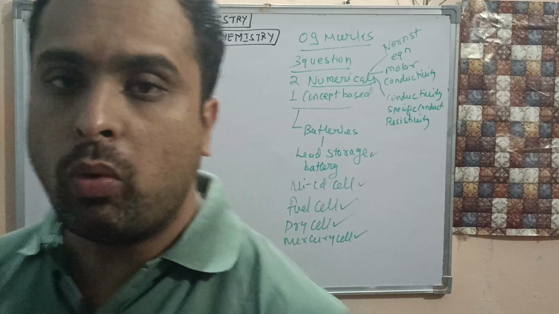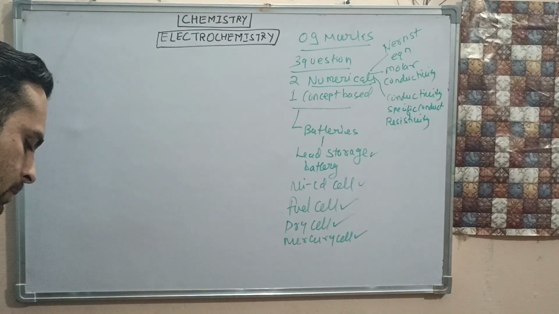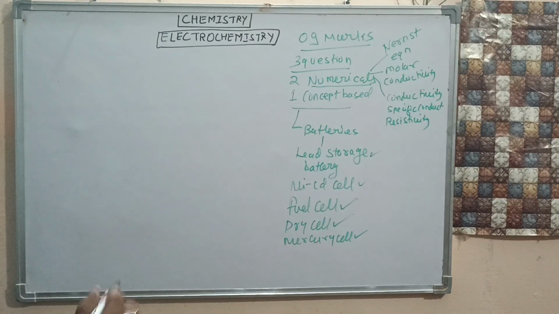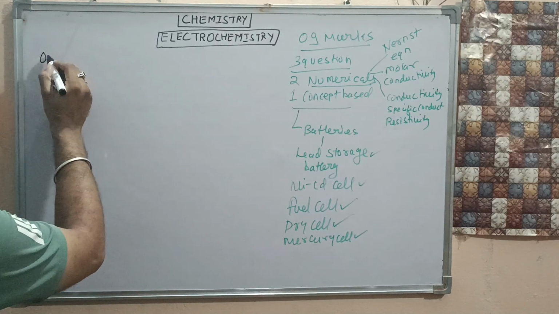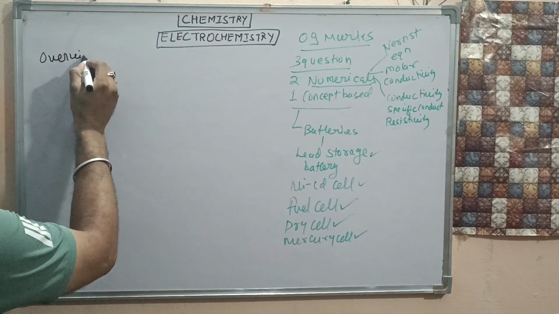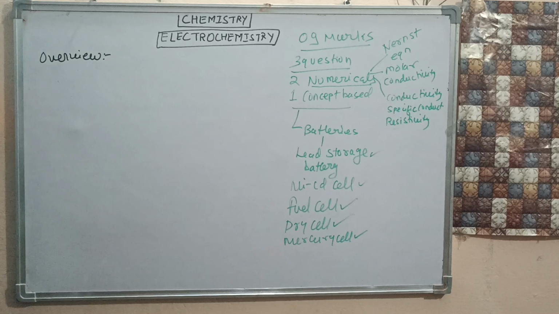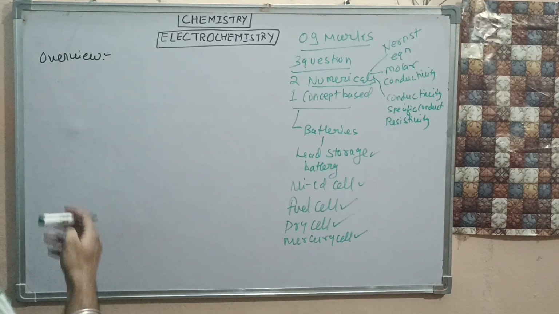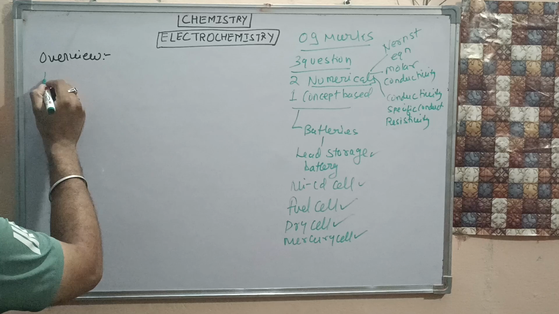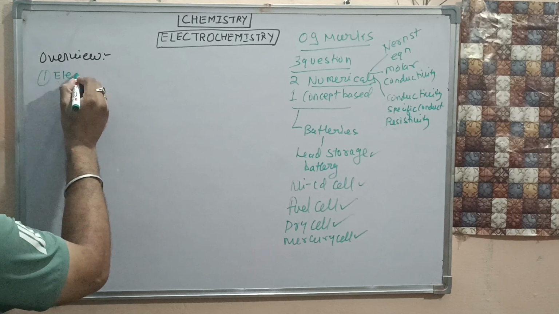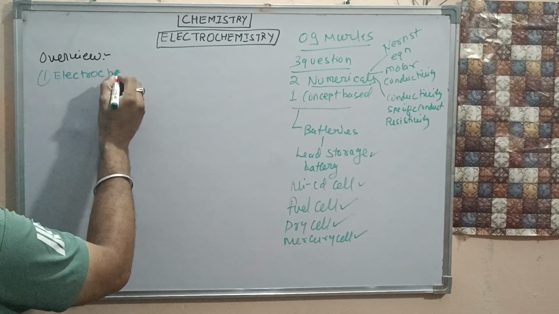Let's have an overview of what we have to study in this chapter. We will be studying what electrochemistry is.